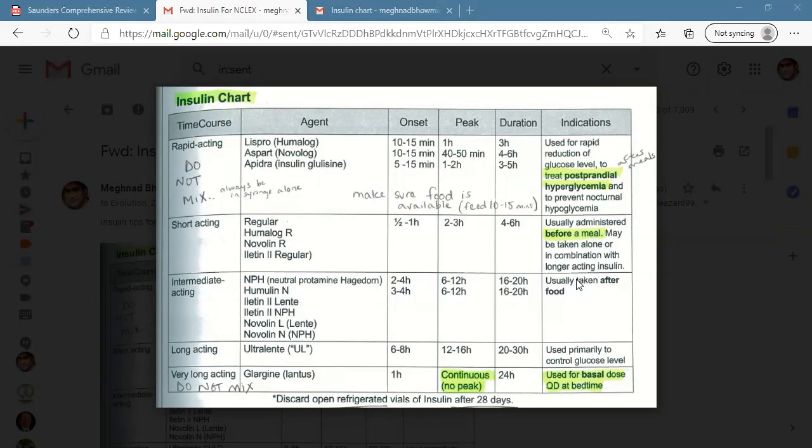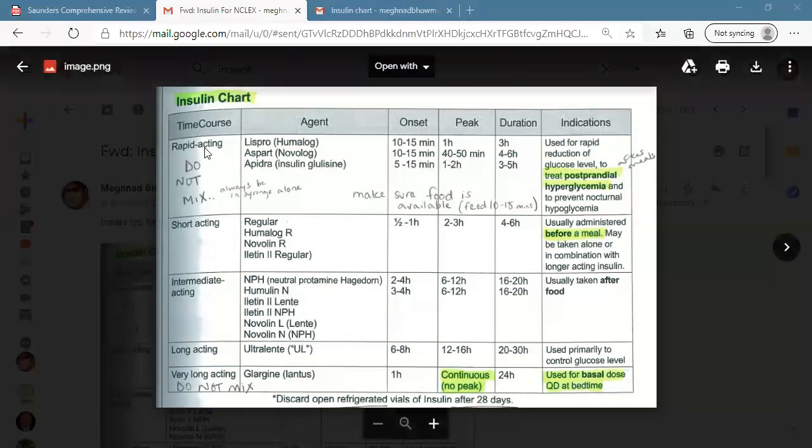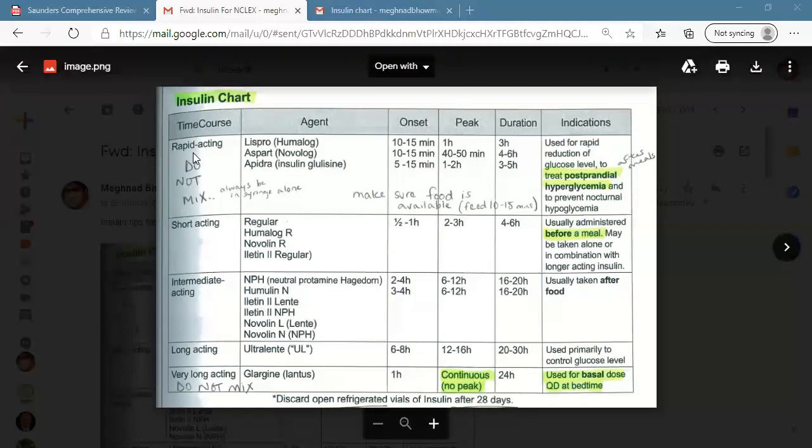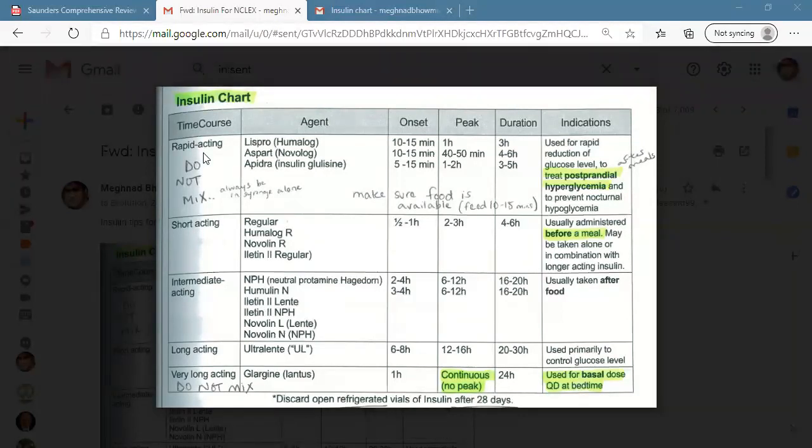So what I remember for my exam: rapid acting, short acting and intermediate insulin are all given before the meal, but rapid acting 15 minutes before, short acting 30 minutes before the meal, and intermediate acting 30 to 60 minutes before the food. But what we have to know is that intermediate insulin is given twice a day.